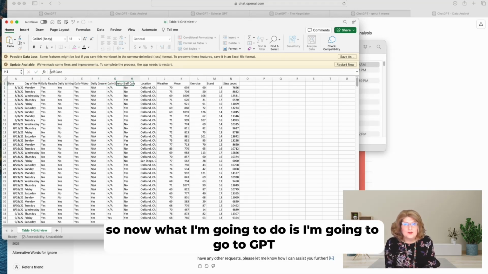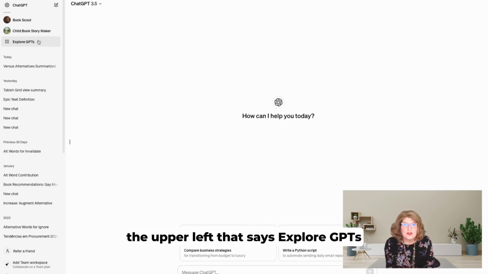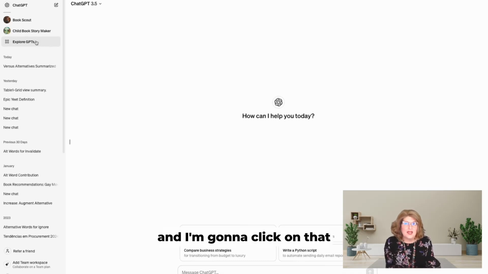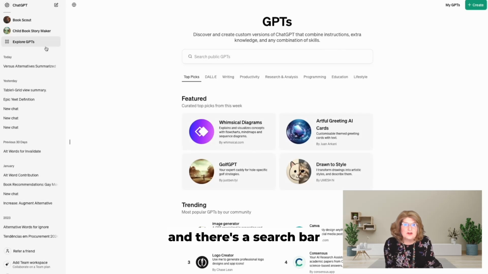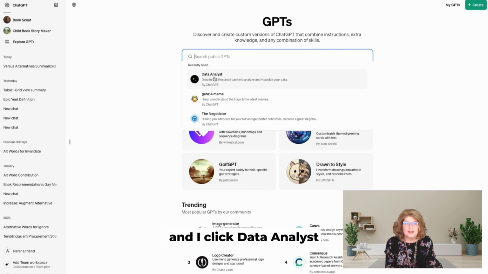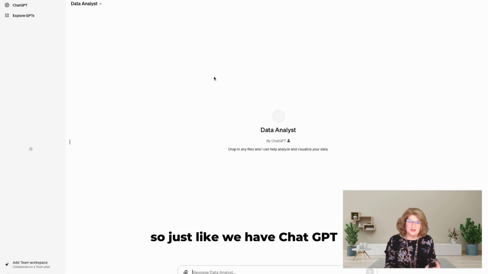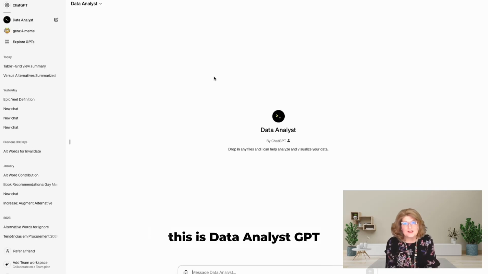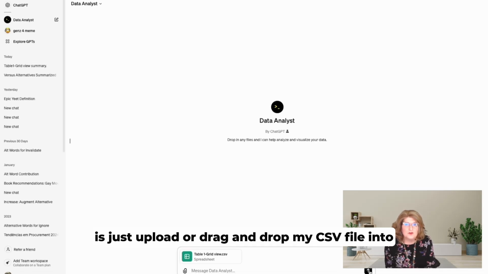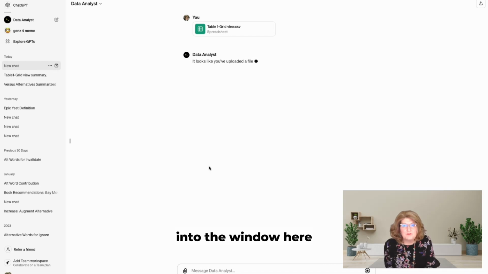So now I'm going to go to GPT, and you'll notice that there's a little link in the upper left that says Explore GPTs. I'm going to click on that, and there's a search bar. If I click search, you'll see that I have searched for data analyst before, and I click data analyst, and now I'm in the Data Analyst GPT. So just like we have ChatGPT, this is Data Analyst GPT. The first thing I'm going to do is just upload or drag and drop my CSV file into the window here. That's all it is.